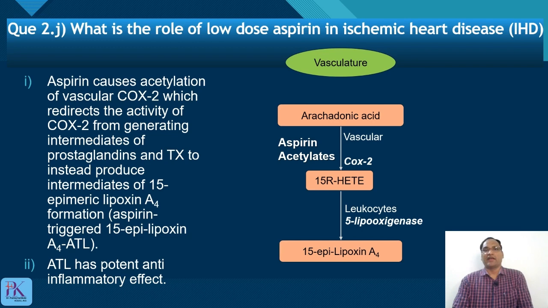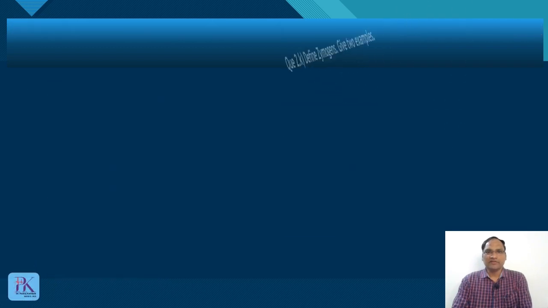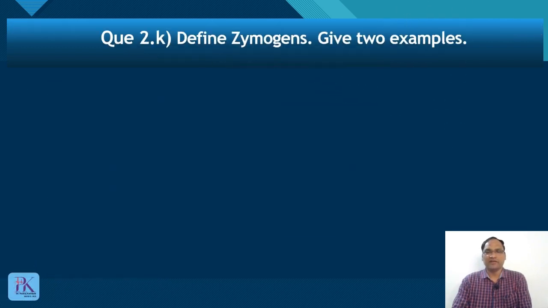So this is the mechanism of aspirin in ischemic heart disease. The next question, the last one, is: define zymogens and give two examples. Very straightforward question. The definition carries 1 mark and the examples 1 mark, that is, half a mark for each example.